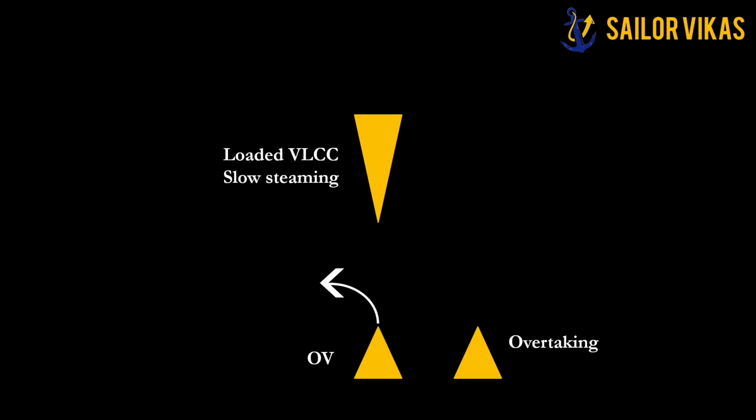This situation I also encountered in my chief mate orals, and the same situation the surveyor had given me, where he gave me a loaded VLCC very near, about 1 mile, and an overtaking vessel again very near to my vessel, let's say half a cable, and they asked me what I would do. Without even thinking, I just answered him, as per rule 2b, I will give a broad alteration to port side. So this is how, in a special circumstance, I have to understand the limitation of the other vessel also. This is how you will take action.